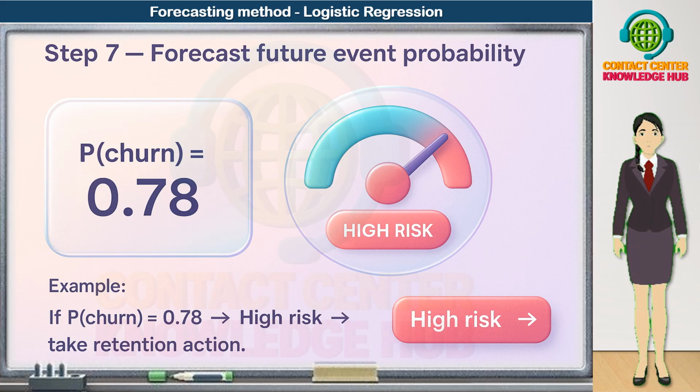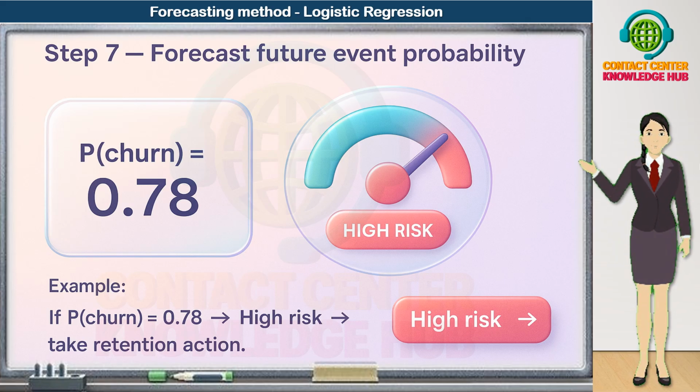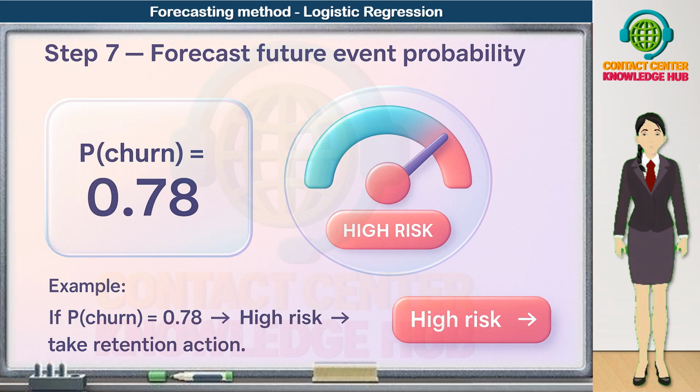So the purpose of step 7 is simple: turn a forecast into a decision. If the probability is high, we act early, before churn actually happens. That's how predictive modeling becomes business value. Not just predicting the future, but changing the outcome.